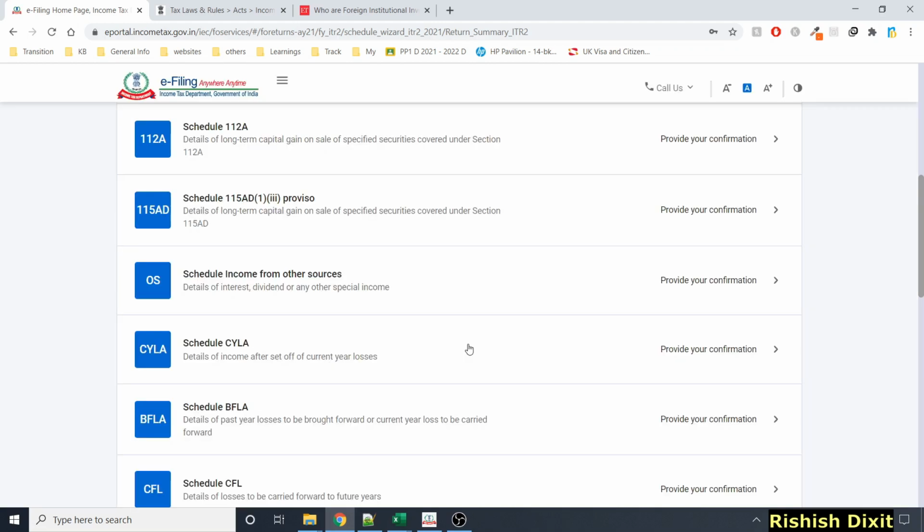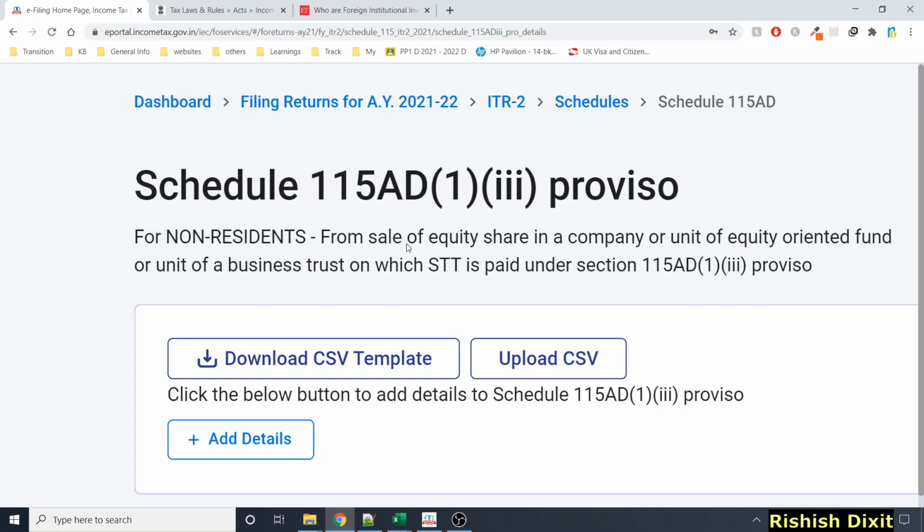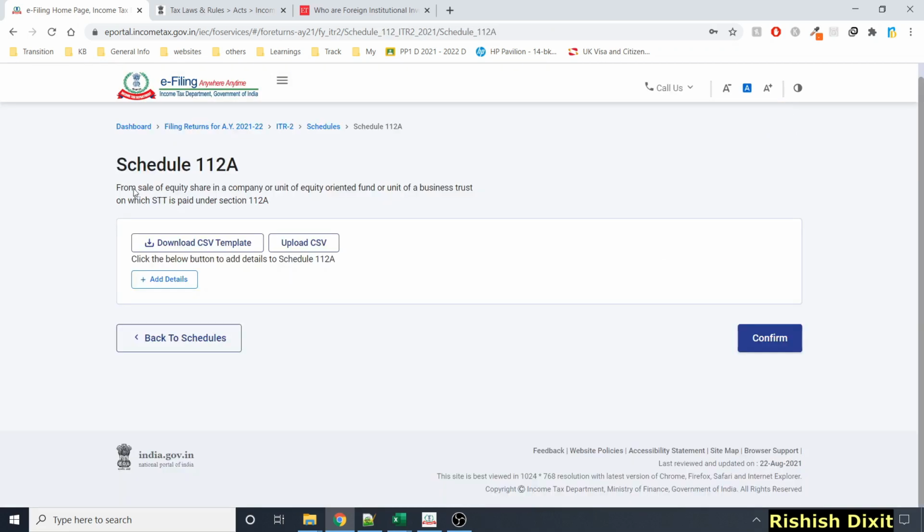So hello everyone, welcome back to another tutorial on income tax. If you need to fill ITR2 form and if you see these schedules, Schedule 112A or Schedule 115AD, there's a very minor difference. So let me open Schedule 115AD, and if you click here, provide your confirmation. Here you can see it's saying for non-residents from sale of equity share in a company. This is having a similar wording, but at the end it's saying under section 115AD13 proviso. And if we go on Schedule 112A, it's saying a similar thing, and at the end you can see paid under section 112A.